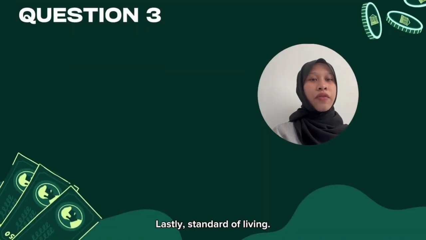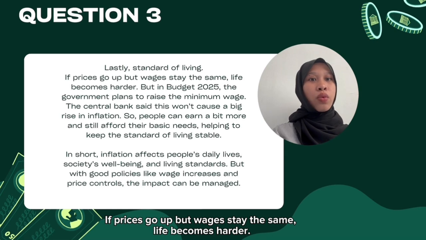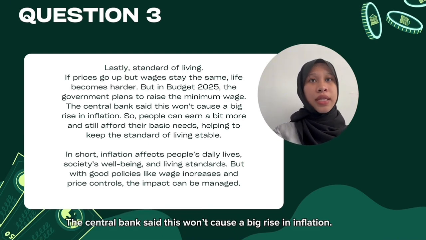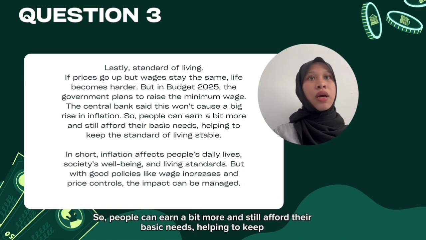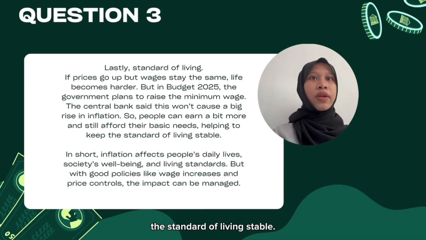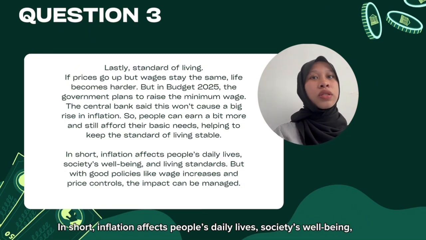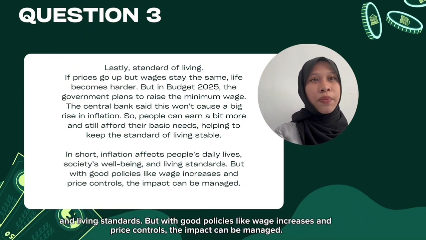Lastly, standard of living. If prices go up and the wage stays the same, life becomes harder. But in the Budget of 2025, the government plans to raise the minimum wage. The central bank says this won't cause a big rise in inflation, so people can earn a bit more and still afford their basic needs, helping to keep the standard of living stable. In short, inflation affects people's daily life, society well-being, and living standard. But with good policy like wage increases and price control, the impact can be managed.